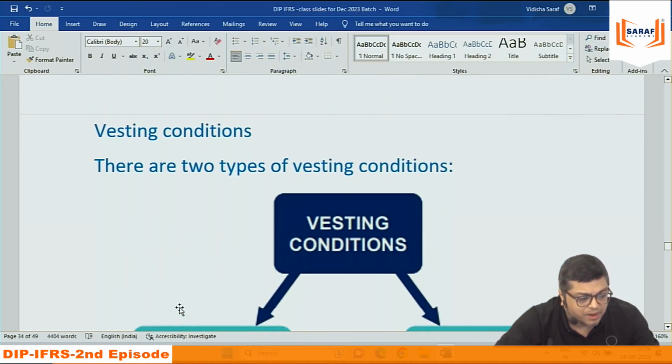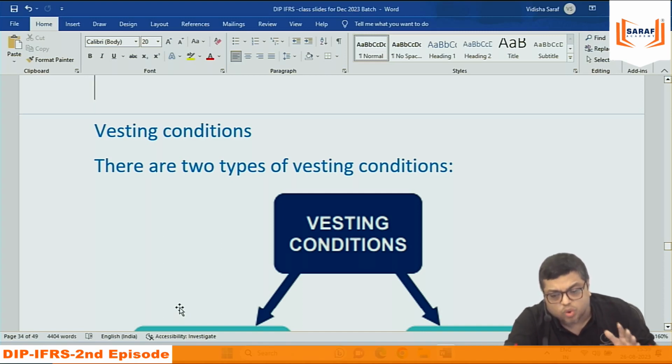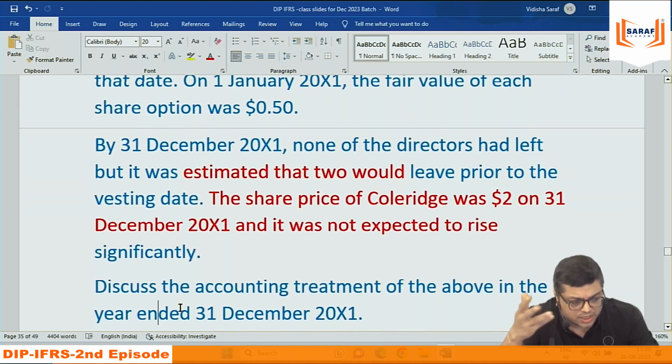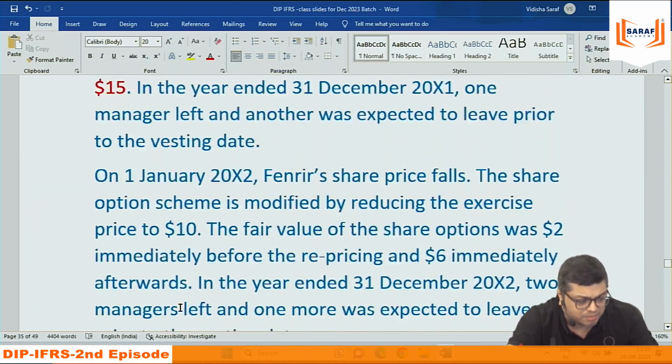But my purpose of covering the example is only one thing: covering the technical language, doing some calculation based on an example, and the accounting treatment of that example in the balance sheet: which assets, which liability, whether equity goes up or down, and where it will be recorded in the PL account. Or maybe for those who want to follow the old concept, the debit-credit journal, they can follow the journal concept also. Just give me 5-6 minutes more, then you all can start asking questions. Just give me 5-7 minutes more.